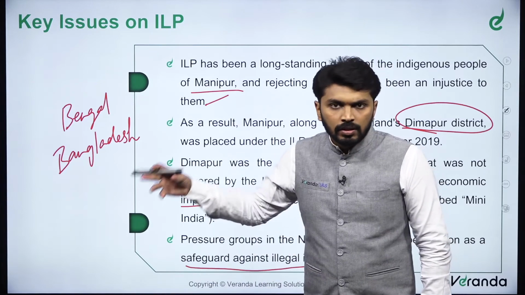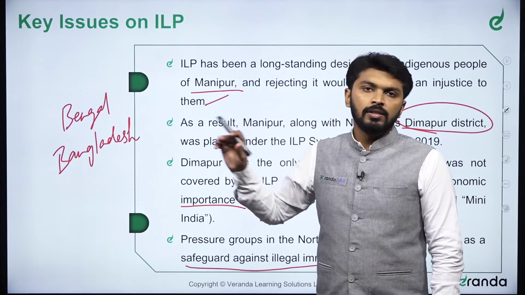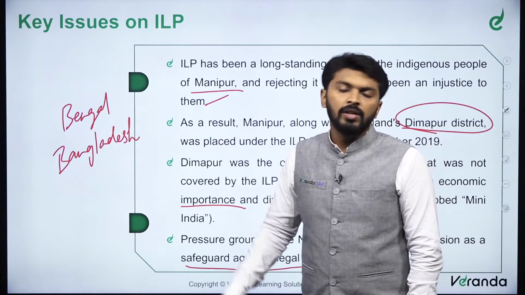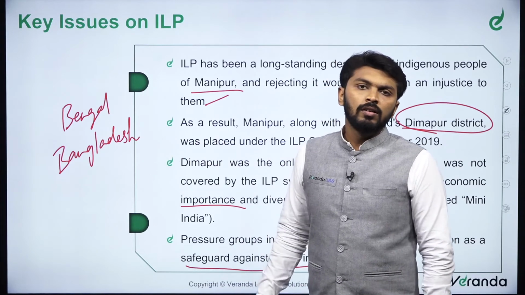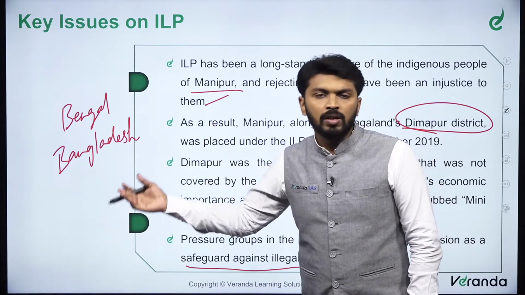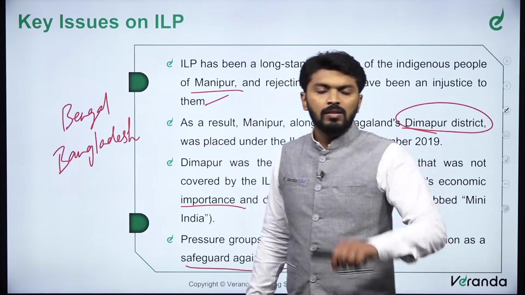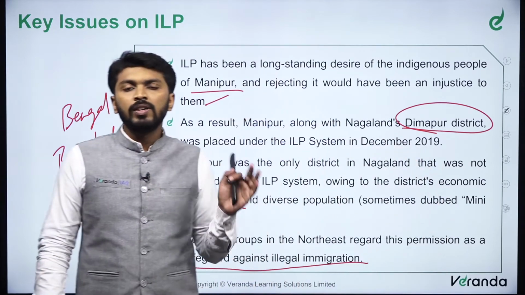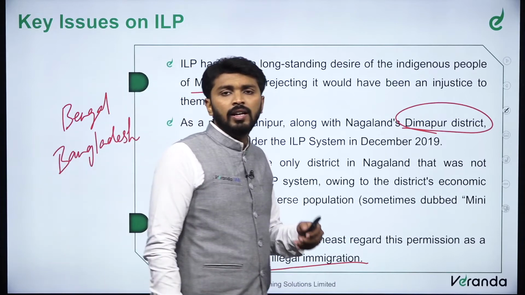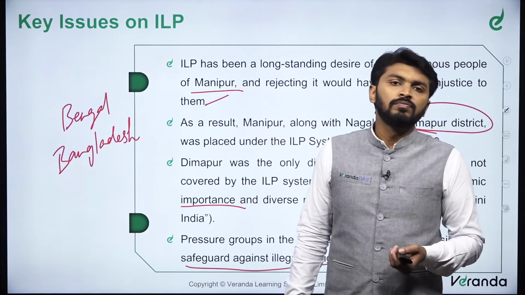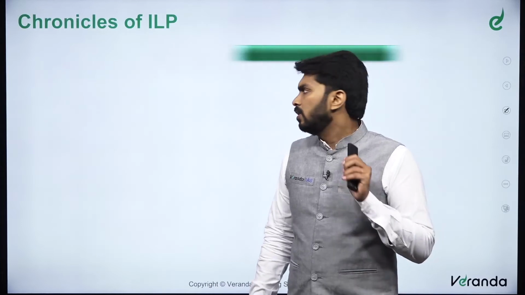See, they have been urging the union government to protect their regions from the influx of immigrants from Bangladesh or settlers from West Bengal, Bengali speaking population, that is non-tribal population. So that is why every state in northeastern India has been demanding ILP system, but that was not granted actually.